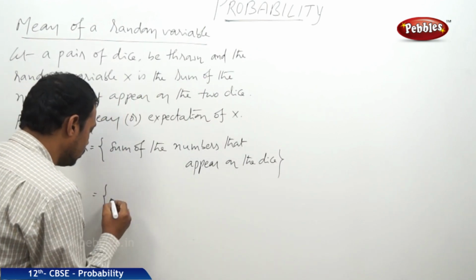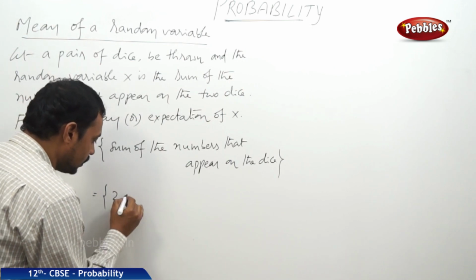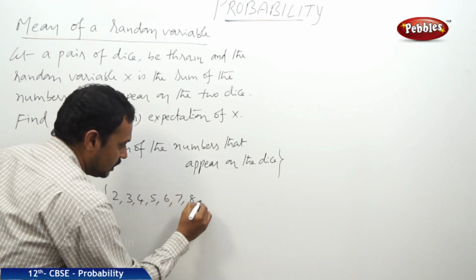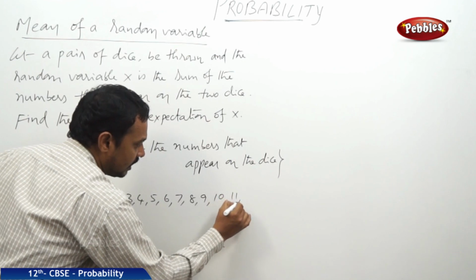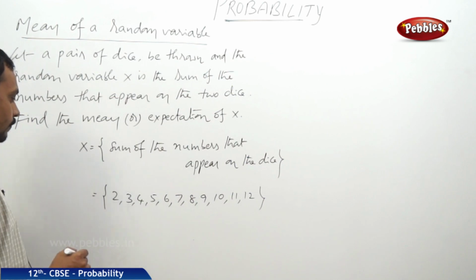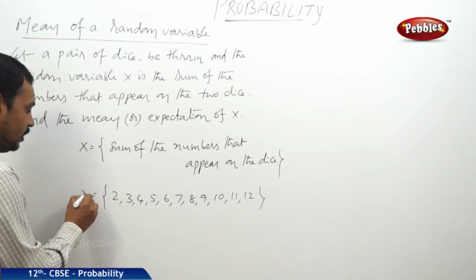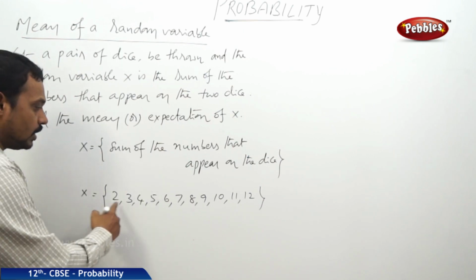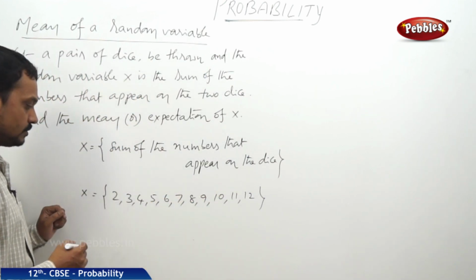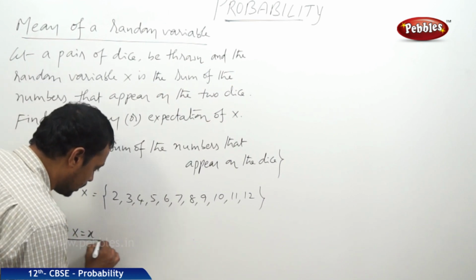Therefore the possible values of x are 2, 3, 4, 5, 6, 7, 8, 9, 10, 11, 12. Now these are the possible values, x1, x2, x3 and so on. Now this will be the range of the random variable x. Now let us find the probabilities at these set of values. Before that, let us define one probability distribution.